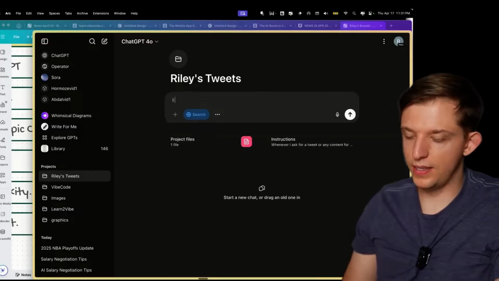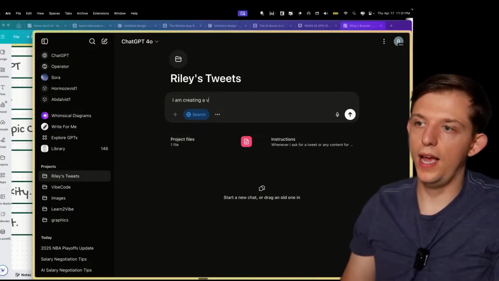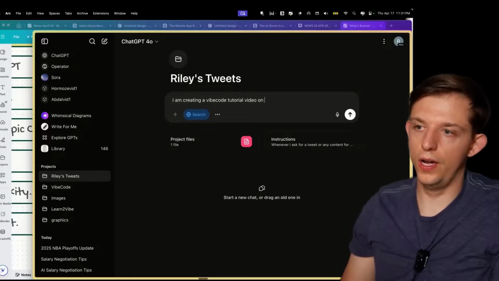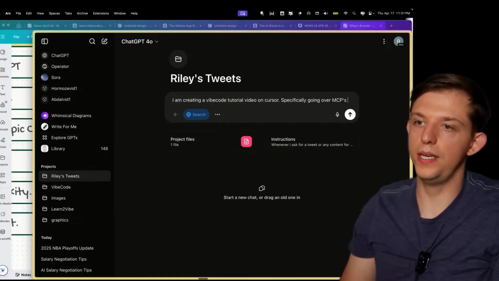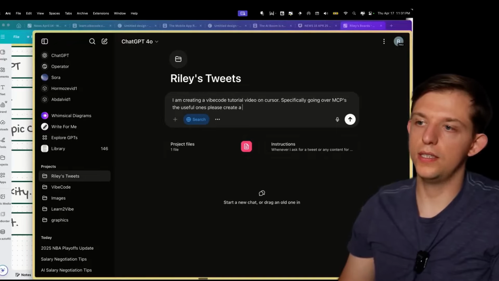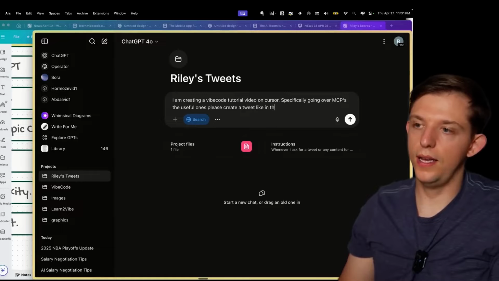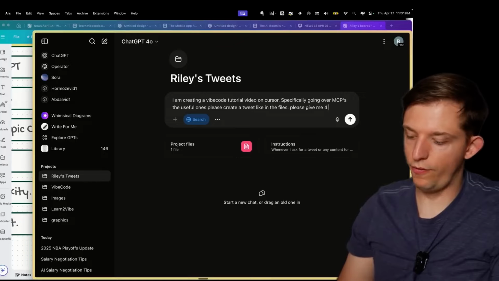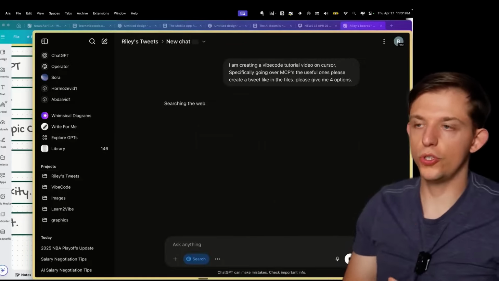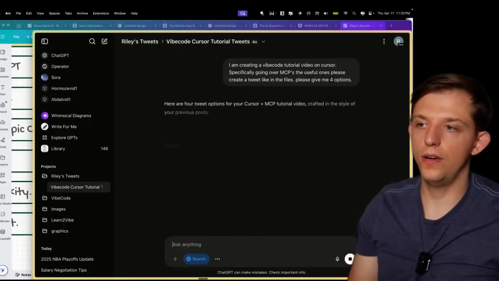And now we can type in: as I am creating a vibe code tutorial video on Cursor, specifically going over MCPs, the useful ones, please create a tweet like in the files. Please give me 4 options. And so now it is going to search the web and it's going to have context, right?